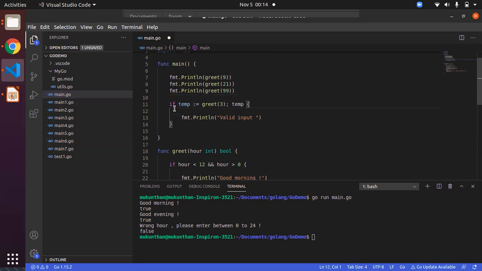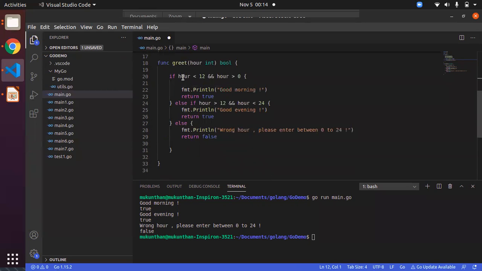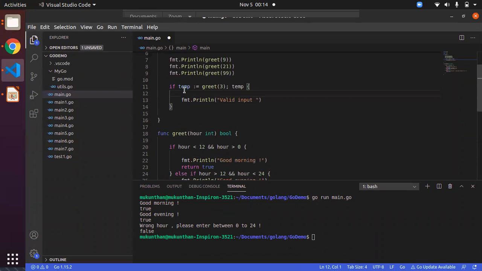For example, here in the if clause, rather than mentioning the variable which you got already, I'm just creating a new variable and assigning the value. But this time I'm not assigning the value directly, I'm assigning it from another function. The function may return true or false based on different conditions at runtime, so that's where the temp variable will get its value. It can be true or it can be false.